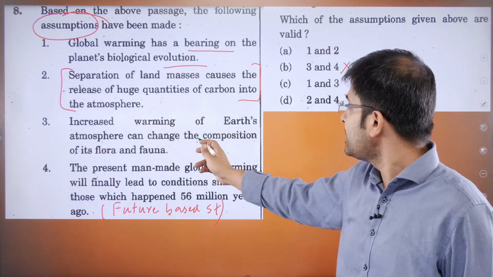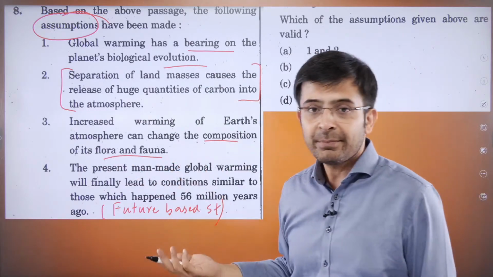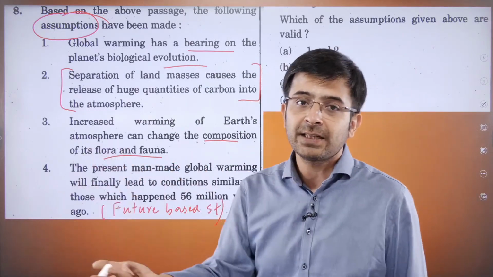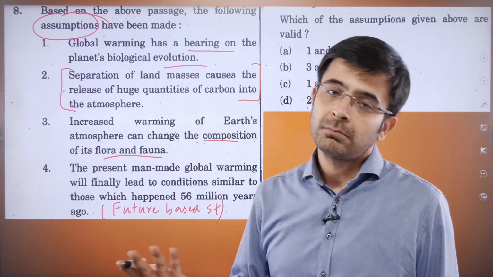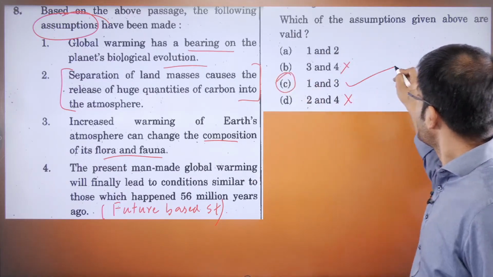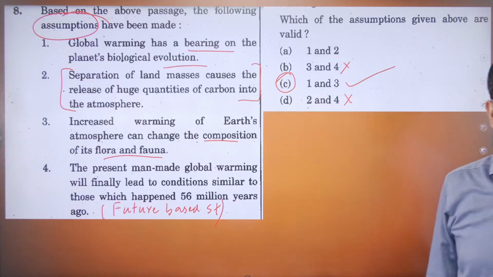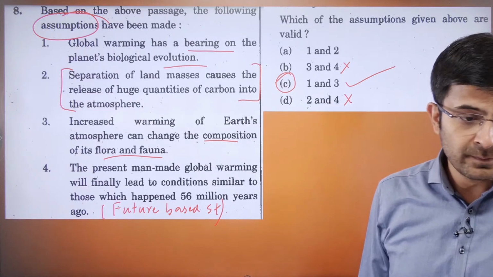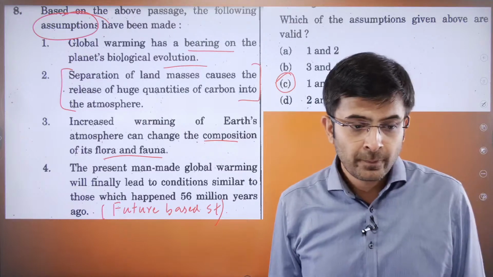Increased warming can change the composition of its flora and fauna. Similarly, some died, there were some extinctions, some floods, some drought. So 1 and 3. C. Bang on target. Good answers. Mallikarjun, बहुत बढ़िया. Ray, good answer.